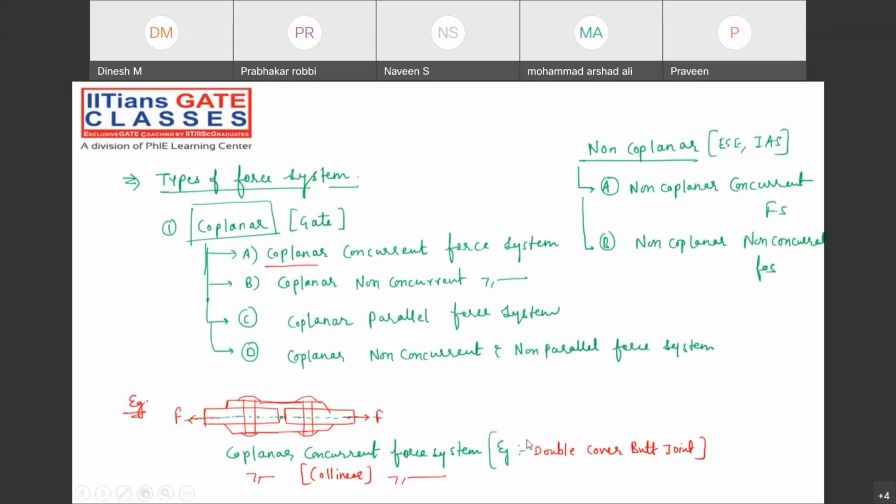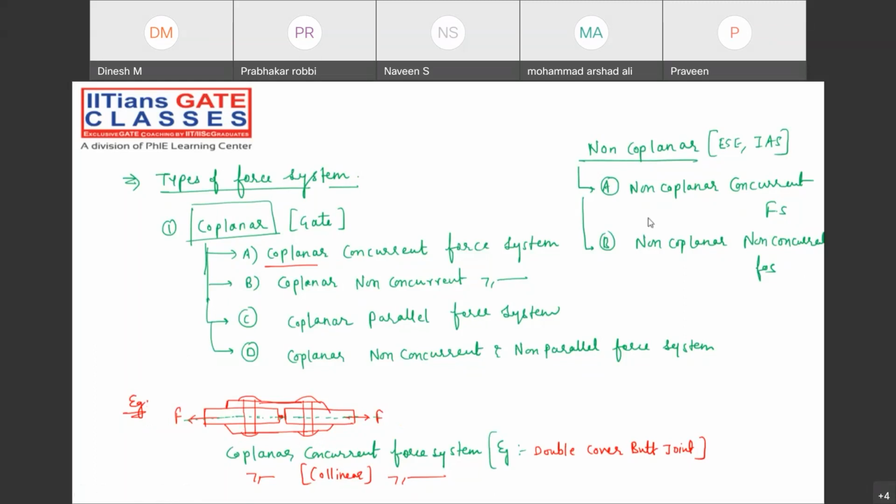Collinear means all the forces are meeting at the same line, then we say it's collinear. So in fact, over here, they are meeting at the same point, and apart from that, they are on the same line. So still we can say coplanar concurrent and coplanar collinear force system. Understanding or not? All of you are understanding what I'm talking about? Perfect.